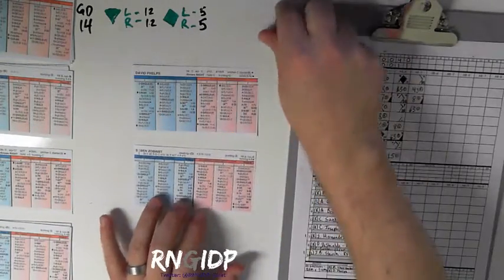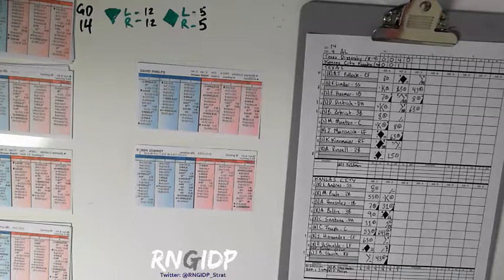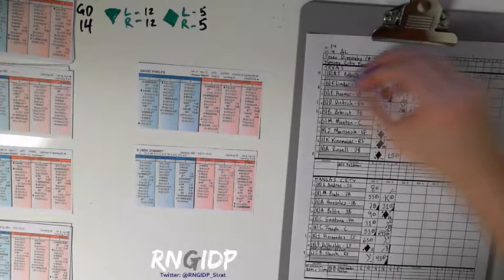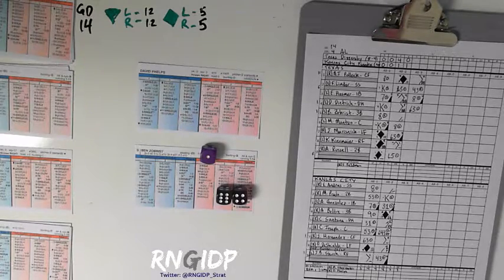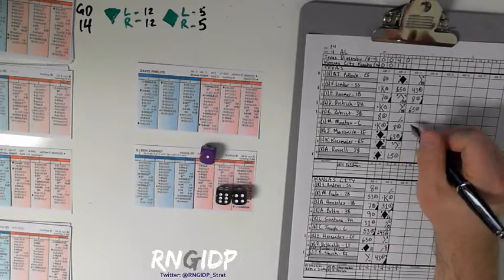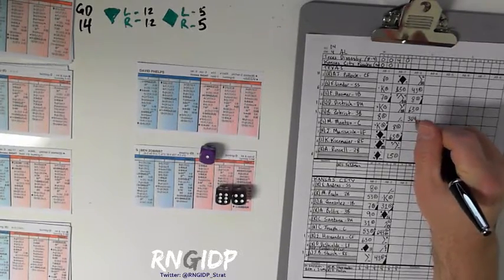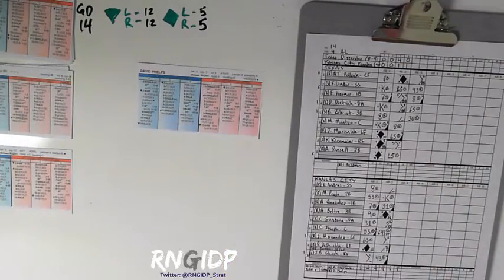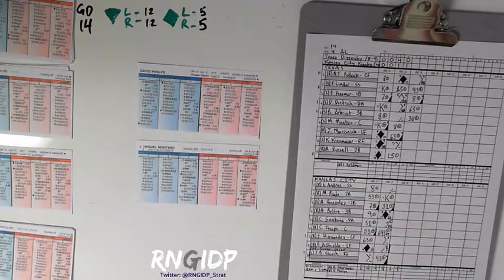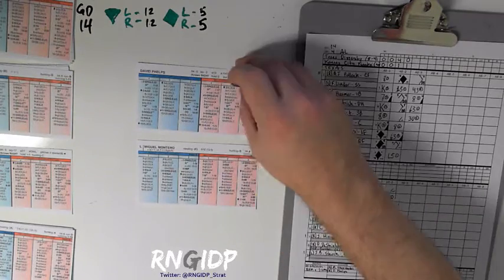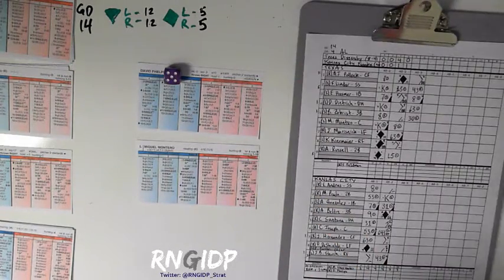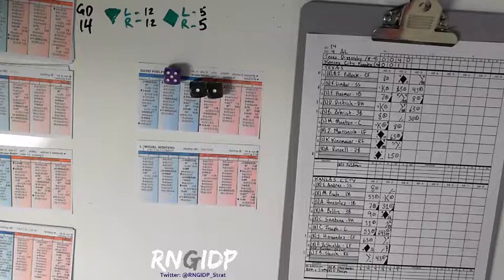Ben Zobrist now. Zobrist is 1 for 2. He's got an RBI on the day as well. And he hits this one over to first. And Gonzalez takes it on a couple of bounces and is able to make it over to first on his own. And that will be 2 outs. Excuse me. So David Phelps with 2 quick outs here in the top of the 5th. And he will face Miguel Montero, who gets a hold of this one. Will it be enough to get out? A 1-5, it gets out, and it does.